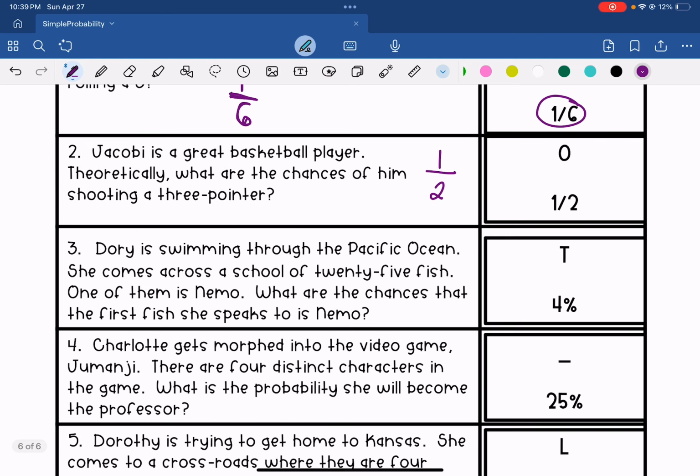Dory's swimming through the Pacific Ocean, a school of 25 fish. One of them is Nemo. That's a 1 in 25 chance of her speaking to Nemo, which when you divide that, comes out to 0.04, which we know and can find as 4%. We can move the decimal twice to make that a percentage.